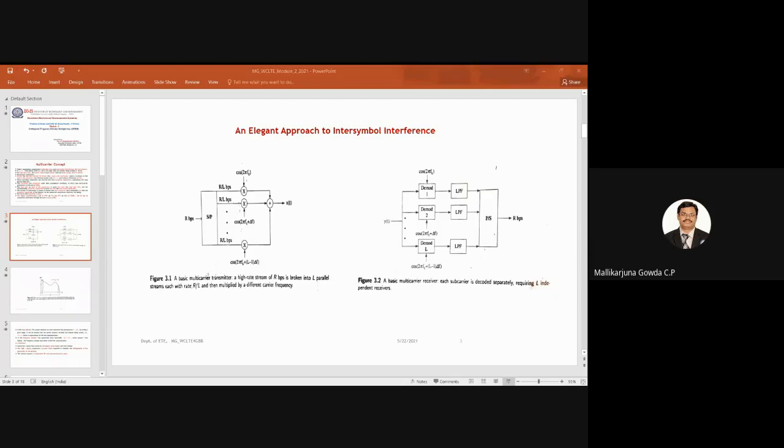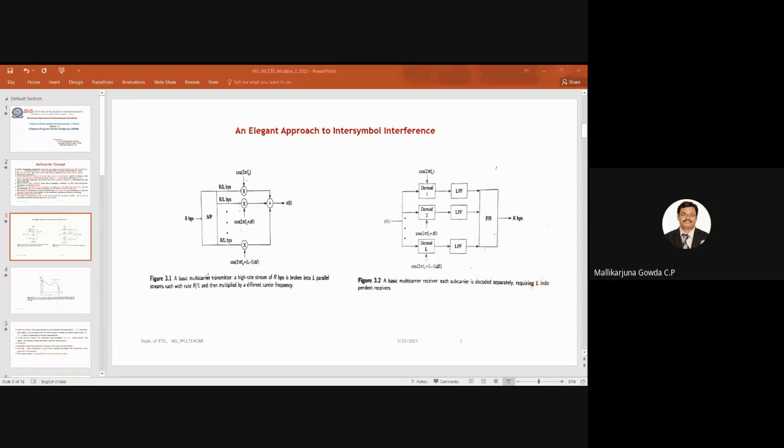Then each of those narrow band substreams will be modulated by using carrier frequencies which are orthogonal to each other. Then the sum of that will be the OFDM signal, in a very simple manner to understand. So this is the concept of the multi-carrier transmitter.